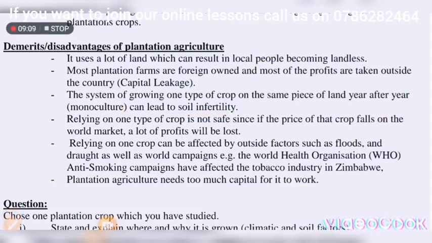This is a type of commercial agriculture. And remember, commercial agriculture is the growing of crops and rearing of animals for sale. Right? I think you're assisted.